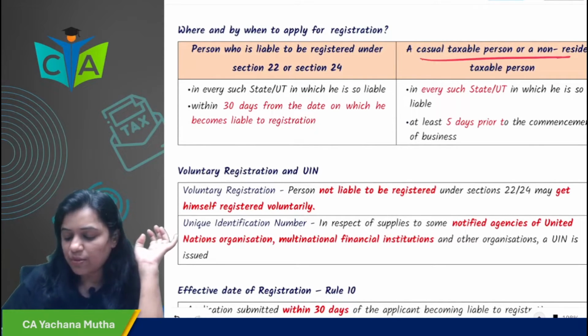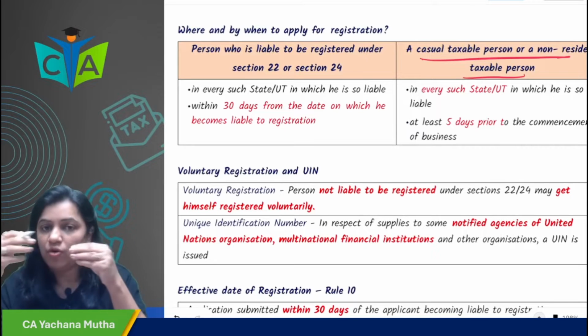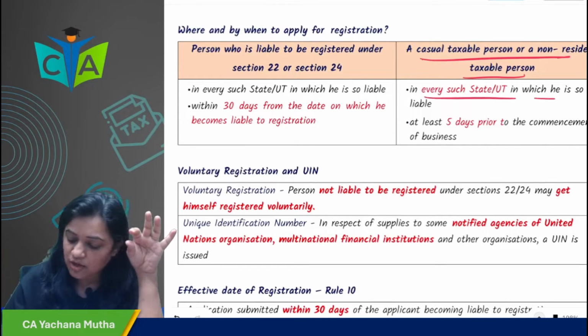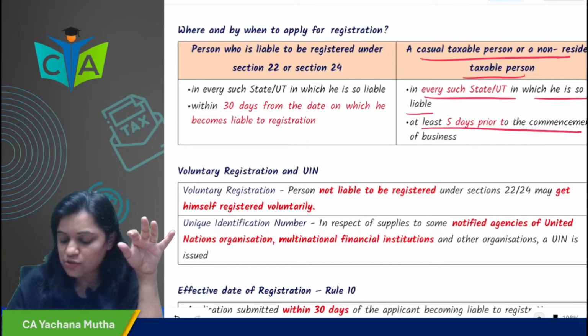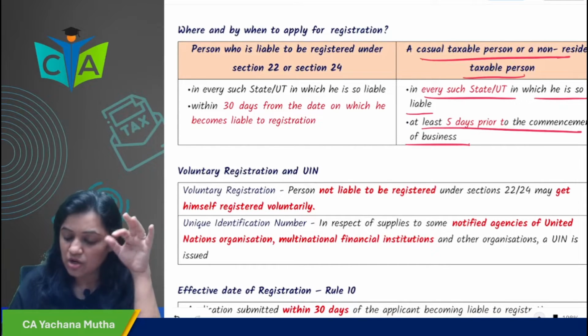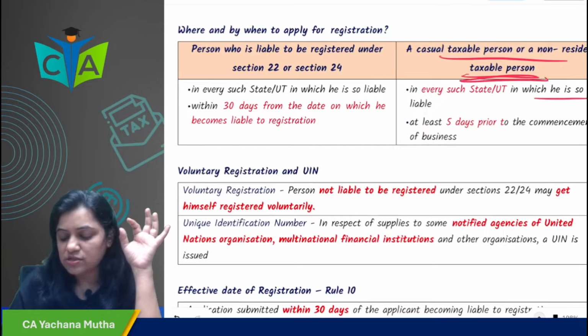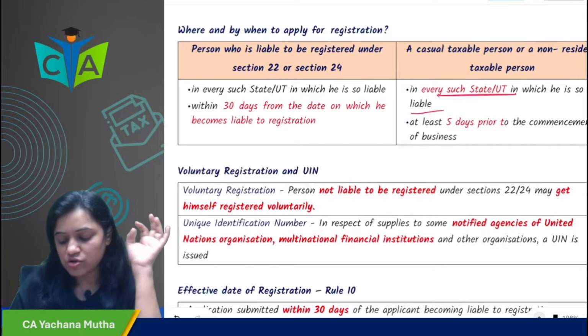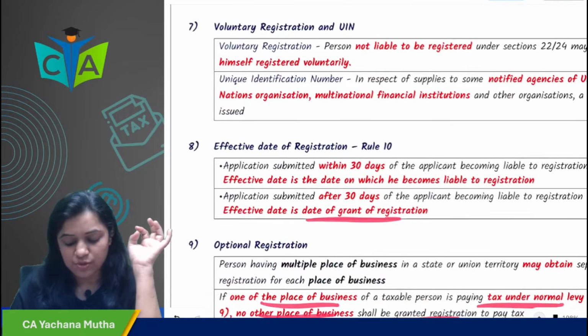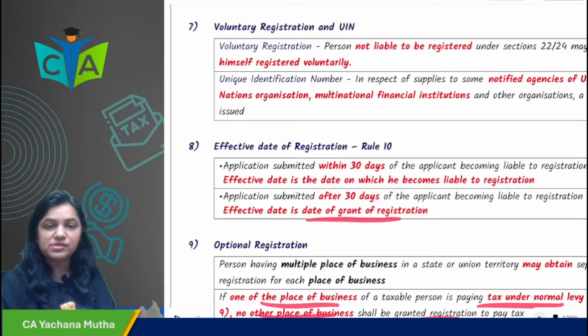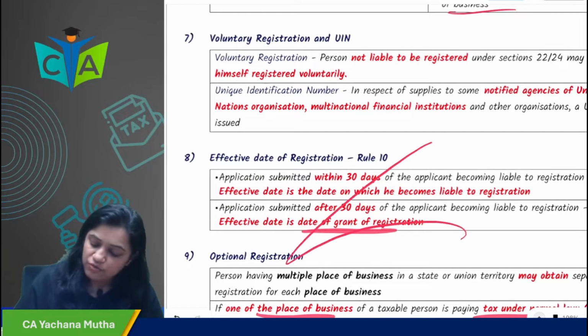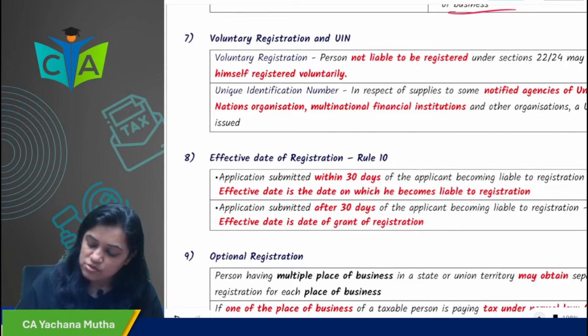If you are a casual taxable person or an NRTP, you have to take registration in every state or union territory in which you are so liable, at least 5 days prior to the commencement of business. And then there are cases of voluntary registration, and UIN.